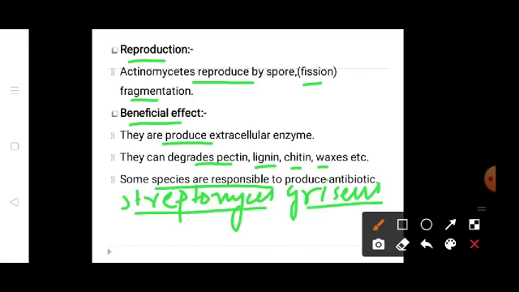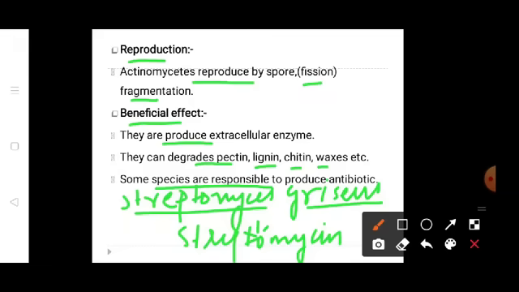Streptomyces griseus is an actinomycete that produces antibiotics such as streptomycin. As we have already heard, fungi such as Penicillium notatum, or we can say Penicillium species, produce the antibiotic penicillin. In this way, Streptomyces griseus is an actinomycete that produces the antibiotic streptomycin.